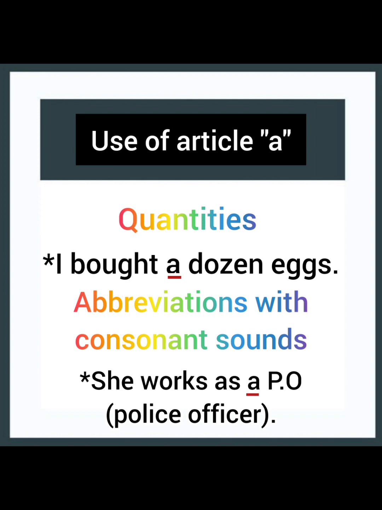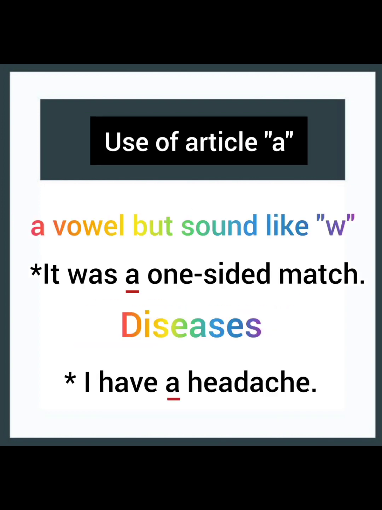With abbreviations with consonant sounds, she works as a PO. Now, PO is an abbreviation for police officer. Then, next, a vowel but sounds like W. Like the words that start with a vowel letter but sound like W. It was a one sided match. And the last one is diseases. For example, I have a headache.